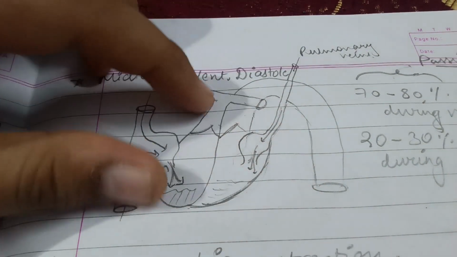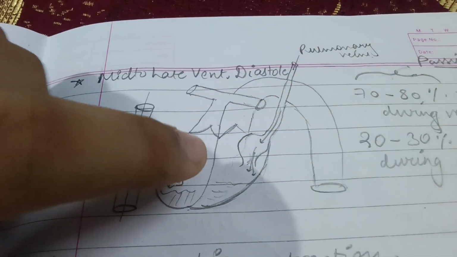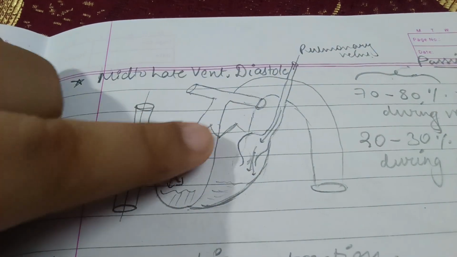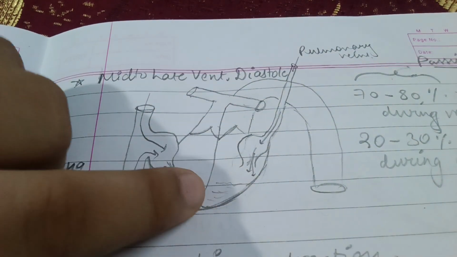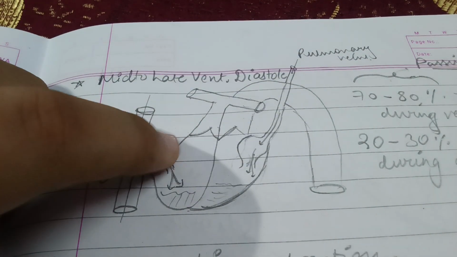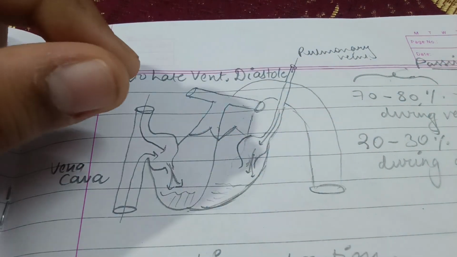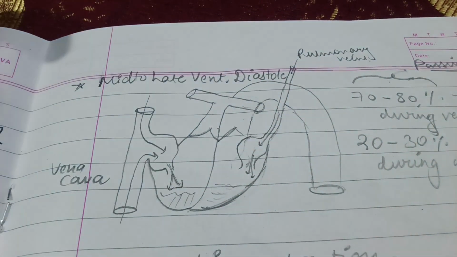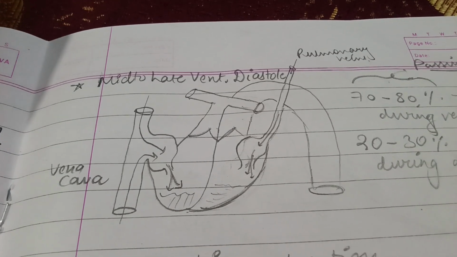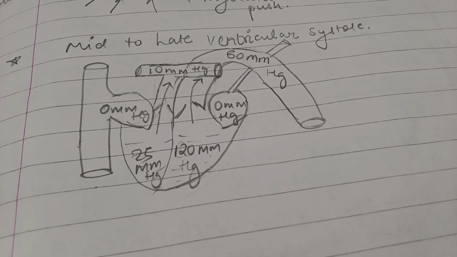Until this happens, the relaxation of the ventricle continues, but once it has completely given all the blood out, the valve will close and the contraction will stop. And since the contraction of the atria will stop, ventricular relaxation will also stop. Then, as we all know, ventricular systole will happen.